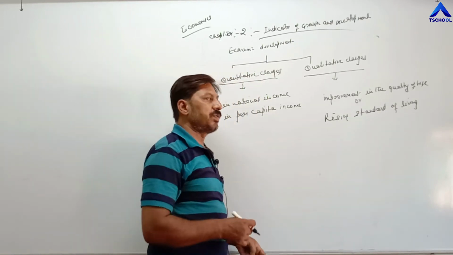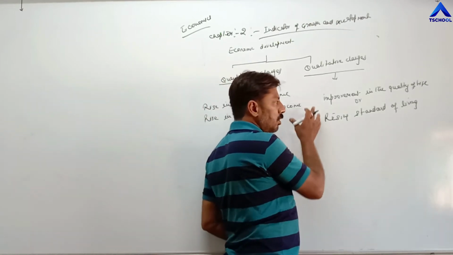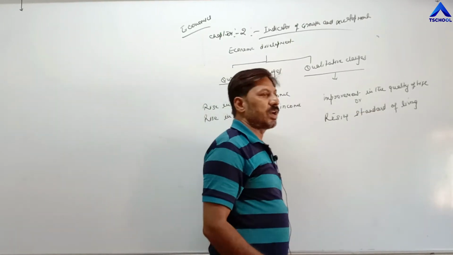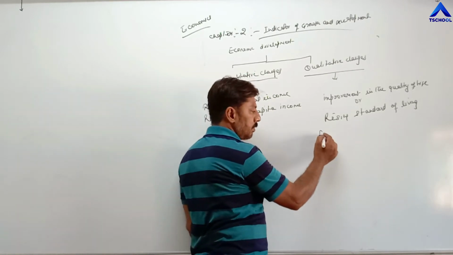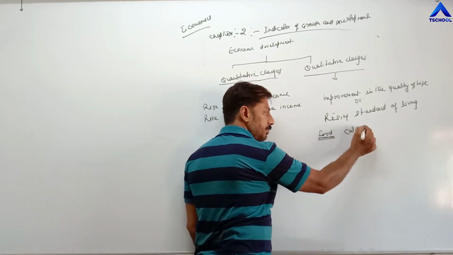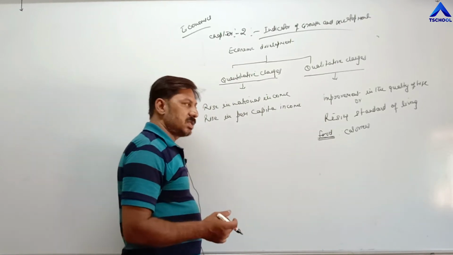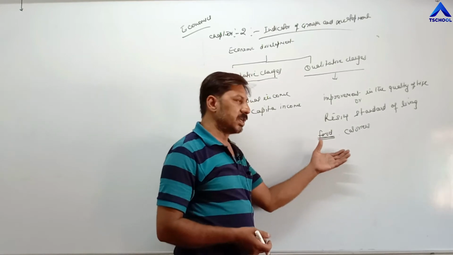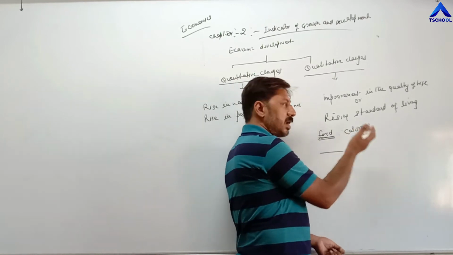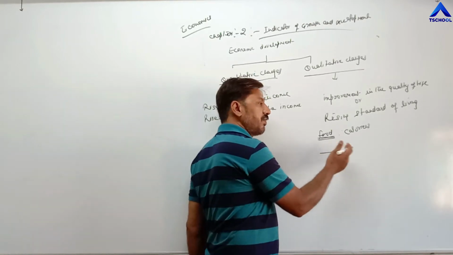On those factors we can measure whether a particular economy is improving its quality of life or rising its standard of living or not. These factors may be food, measured on the basis of calories; food, clothing, shelter; medical services, meaning health services; education facilities; a pollution-free environment; pure drinking water; infant mortality rate; and average life expectancy.